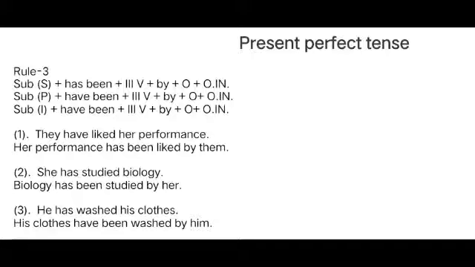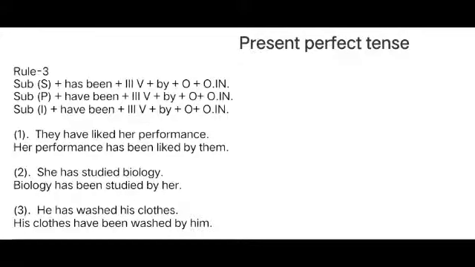And when the subject is plural: subject plural plus have plus been plus third form of verb plus by plus object plus other information. And students, when the subject is I, it is singular, but you have to write subject I plus have plus been plus third form of verb plus by plus object plus other information.